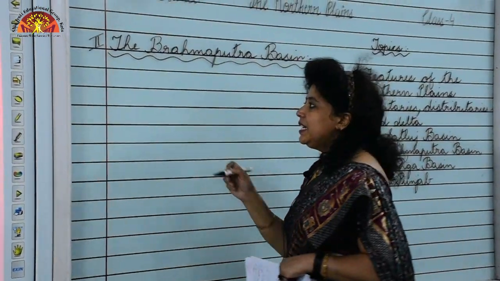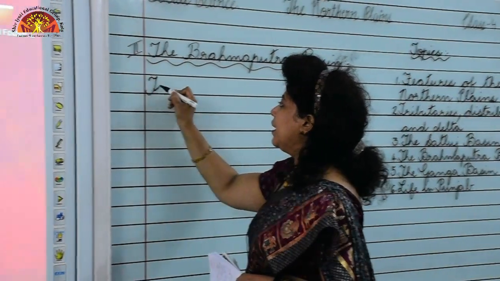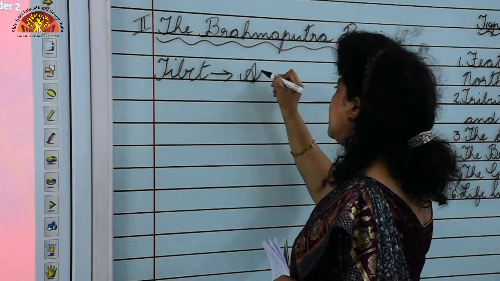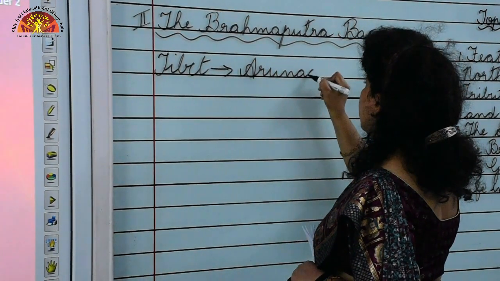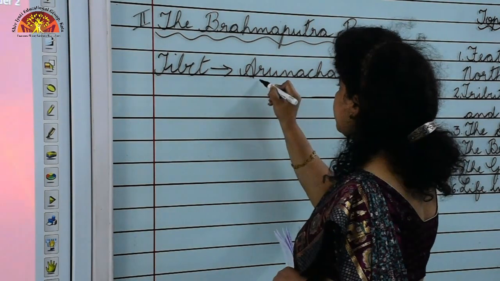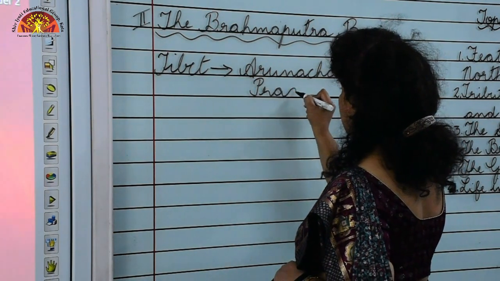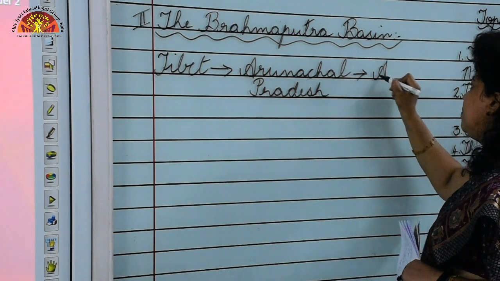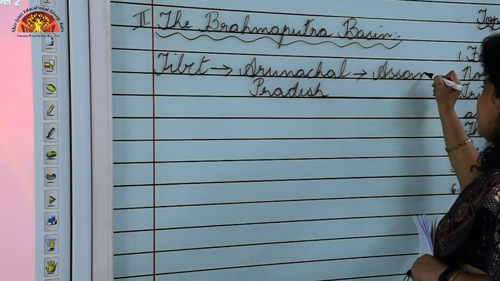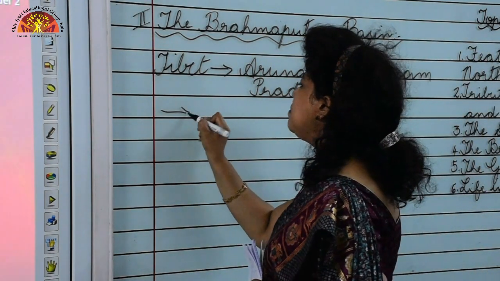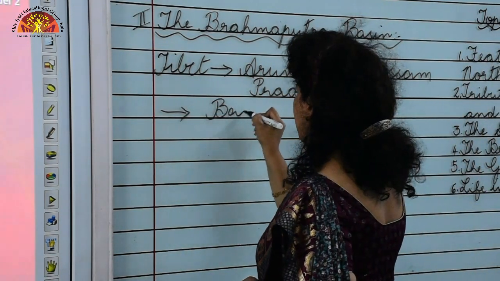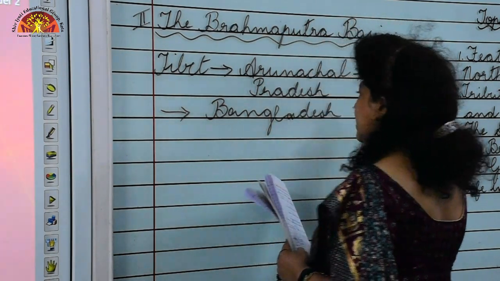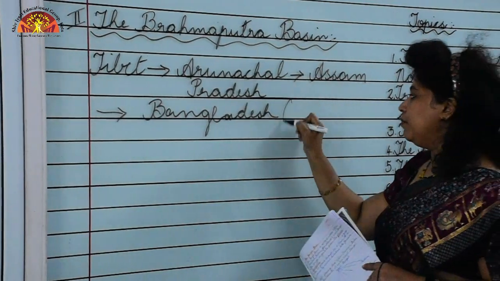Okay. Let's see the flow of Brahmaputra river. As we know, it starts in Tibet, and from Tibet it flows to Arunachal Pradesh, and from Arunachal Pradesh it flows to Assam, and from Assam it reaches Bangladesh. And in Bangladesh it is known by the name Jamuna.